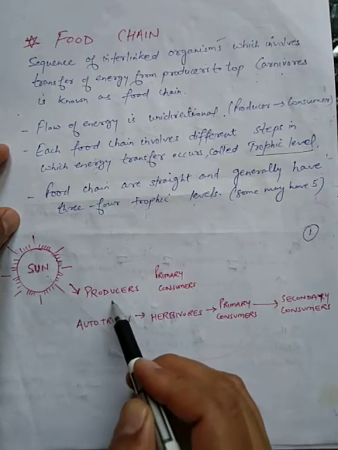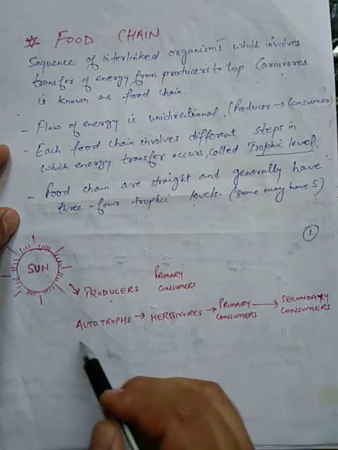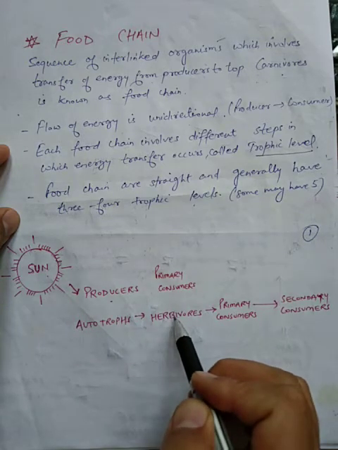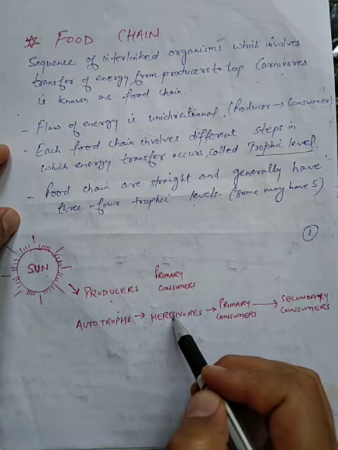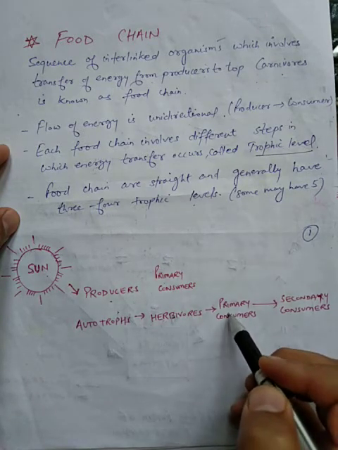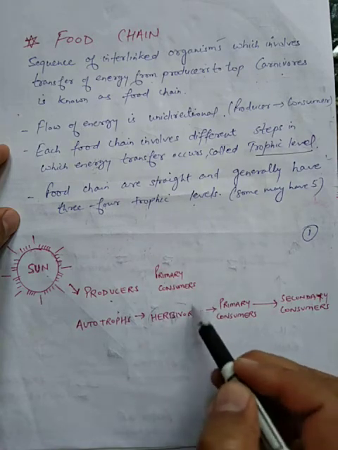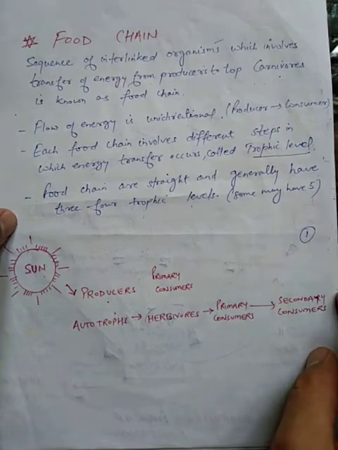Now producers are utilizing the sunlight of the sun. These producers are known as autotrophs. These herbivores depend on autotrophs for food. Now herbivores are known as primary consumers. Now secondary consumers depend on primary consumers for their food.